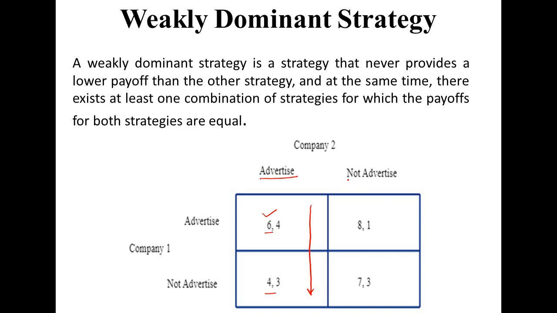Now if company 1 considers that company 2 is not advertising, in that case we need to check this column, and here we see that if company 1 is advertising, then the payoff is 8. If company 1 is not advertising, then he will get a payoff of 7. Which one is higher? 8 is higher. So again in this case advertising is dominating not advertising. Okay, so we can conclude that advertisement for company 1 is a strongly dominant strategy. Now we try to play from the side of company 2.